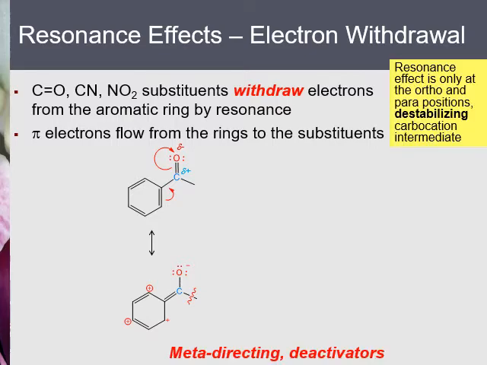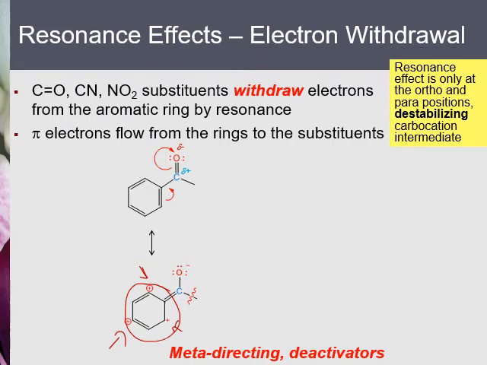I suggest you draw these resonance structures as many as possible, and you can find the forms in the textbook. These resonance forms suggest that it is the ortho and para carbons that have positive charge. So although the whole benzene ring is deactivated, the most affected carbons are the ortho and para carbons.